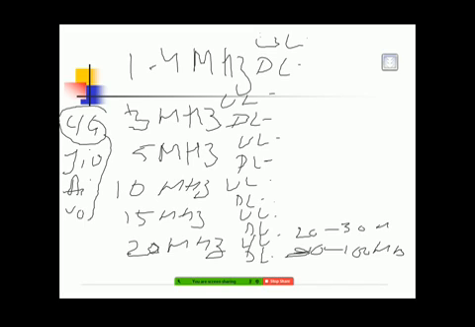Now next is in 5 megahertz, 15 megahertz, the speed you get is 20 to 25 MB in upload, and here 60 to 80 MB you get in download. So in the same way, when you decrease the bandwidth, what happens then? The speed also gets decreased.